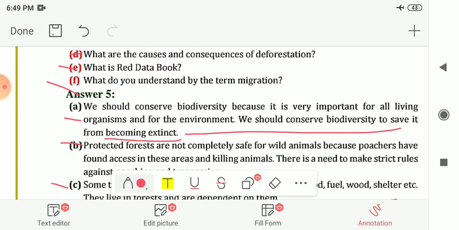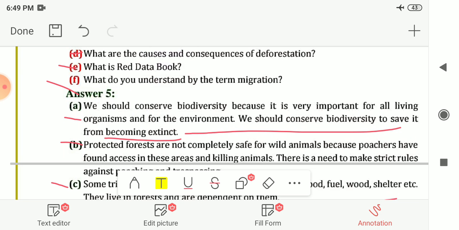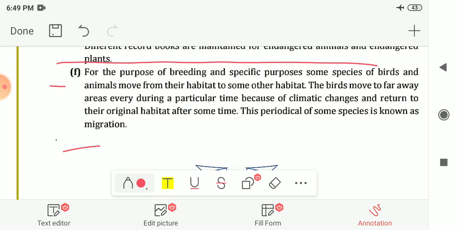Next is, what do you understand by the term migration? So for the purpose of breeding and other specific purposes, some species of birds and animals move from their habitat to some other habitat or area. The birds move to far away areas every year during a particular time because of climatic changes and return to their original habitat after some time. So this periodic movement of some species is known as migration.